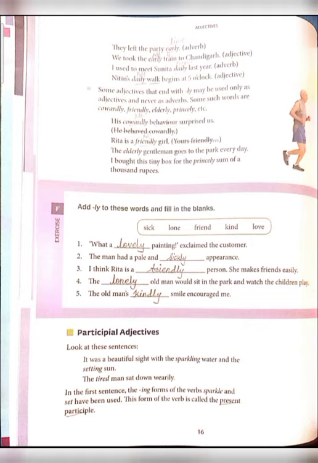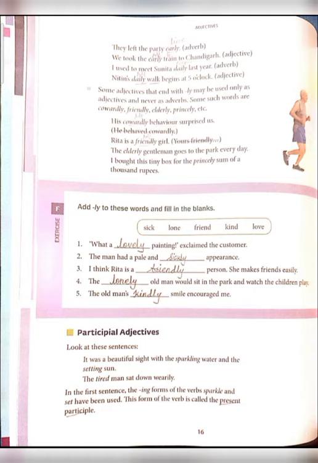Yes, kindly smile. Now let's learn about participle adjectives. What do you mean by participle adjectives? A simple trick: it is adjective plus ing. It's called a participle adjective. For example, see here: it was a beautiful sight with the sparkling water and the setting sun. In this sentence, the participle adjective is sparkling. Why? Because spark plus ing makes a participle adjective. Now see the second one. Got it? When we add the ing form to a word, it's called a participle.